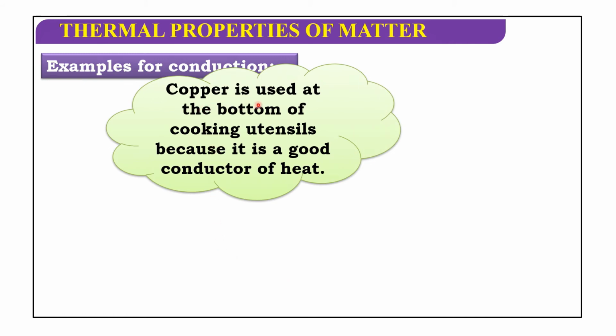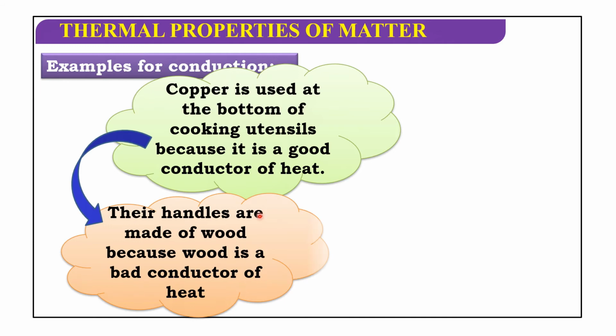Next, copper is used at the bottom of cooking utensils because it is a good conductor of heat. Their handles are made of wood because wood is a bad conductor of heat. Here copper is a good conductor of heat, that's why we use it at the bottom of the utensils. Handles are made of wood. Why? Because wood is a bad conductor of heat.